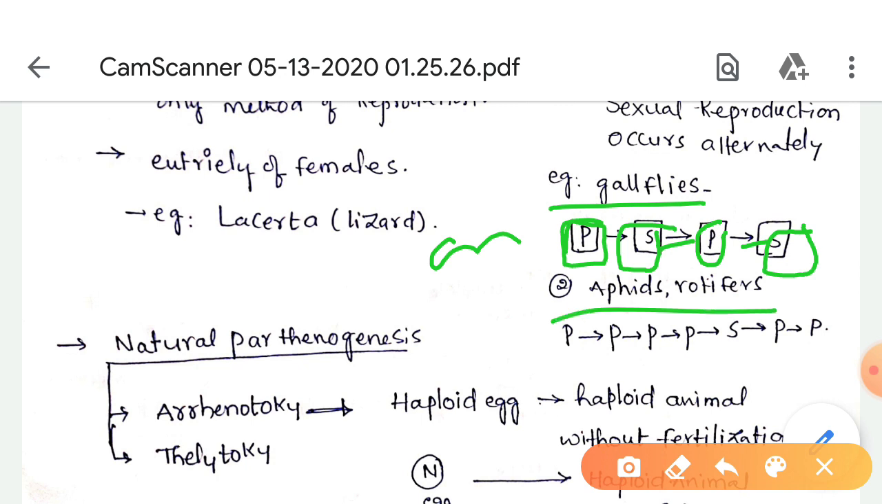In aphids, daphnids or rotifers we can observe that parthenogenetic reproduction occurs completely except in the summer. In summer, sexual reproduction occurs in the aphids, daphnids and rotifers. Except for the summer, the remaining seasons have only parthenogenetic reproduction.